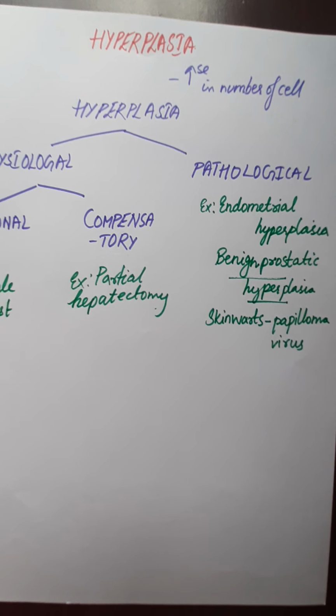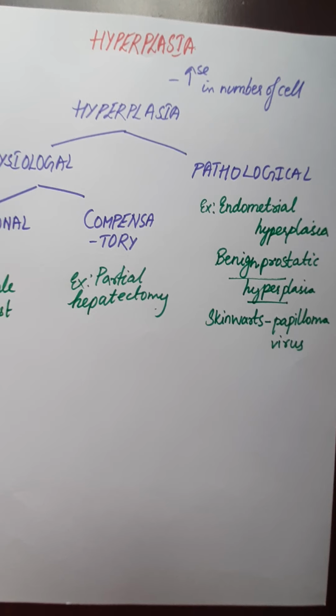So when patients come with such a complaint, we should think of benign prostatic hyperplasia. And the third one is skin warts from papillomavirus, in which hyperplasia also takes place.